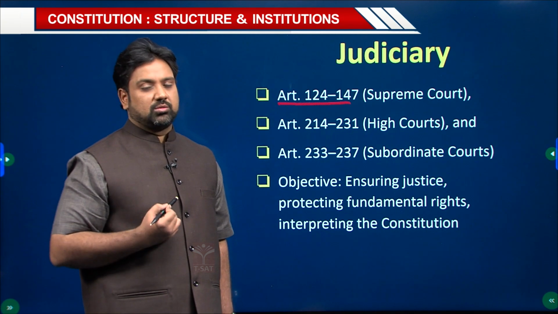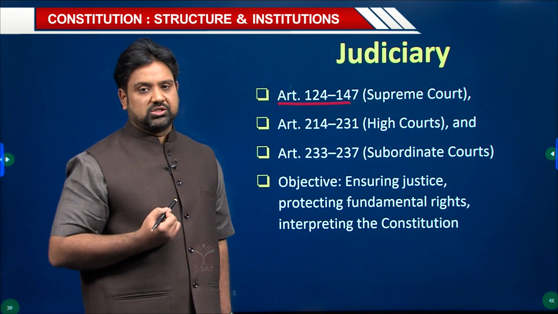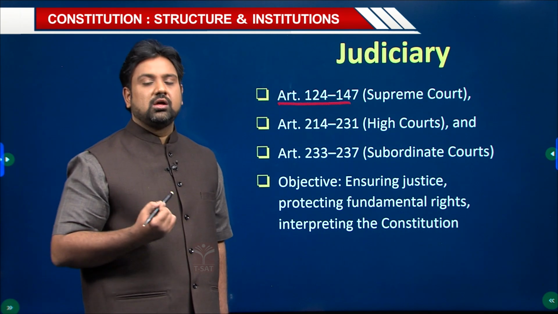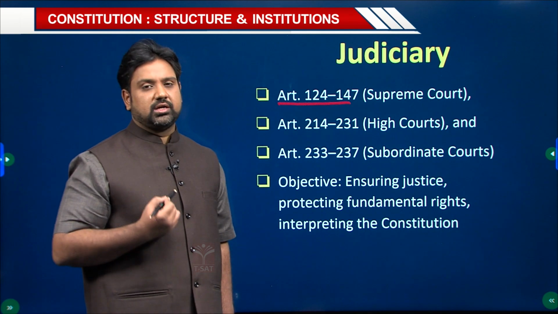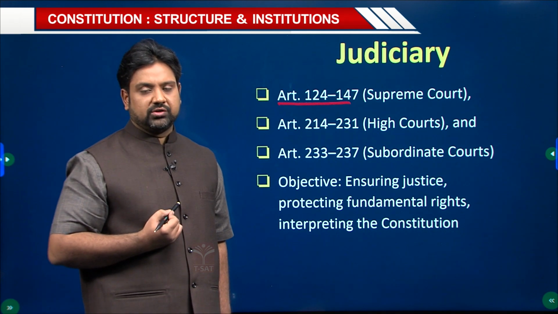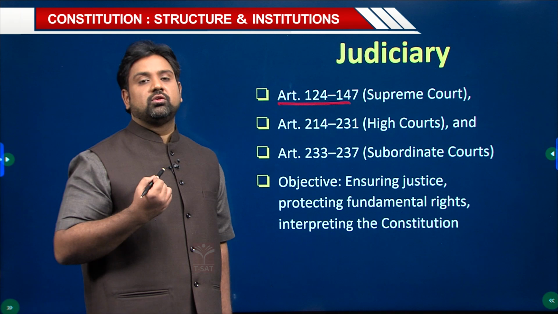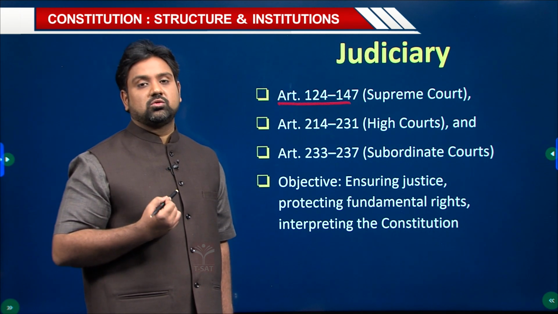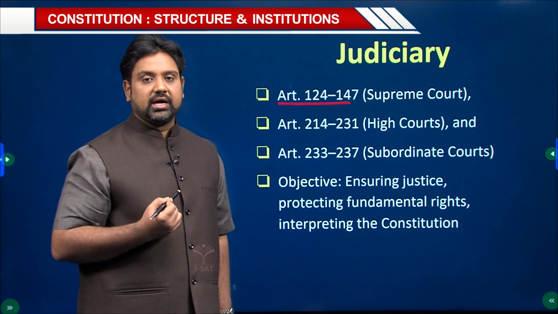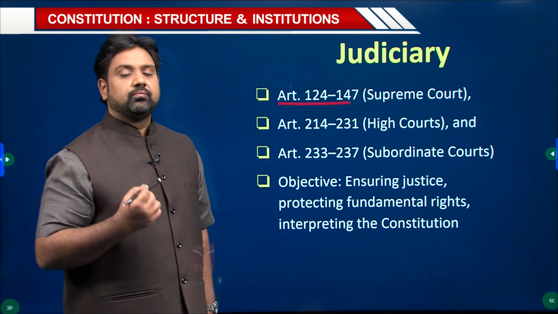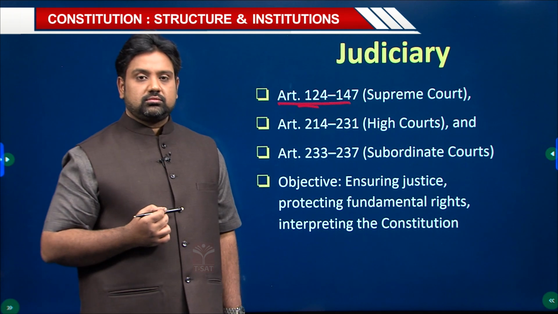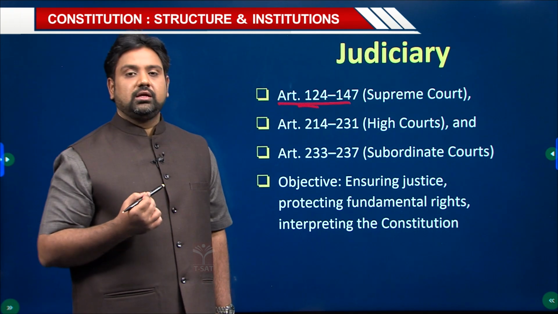Then it fixes the number of judges, the composition, how the judges are to be appointed to the Supreme Court of India, what different powers are enjoyed by the Supreme Court of India, and what kind of superiority it has over the other subordinate courts and also the high courts in India, which is clearly laid down in articles 124 to 147. Now, this is at the union level.